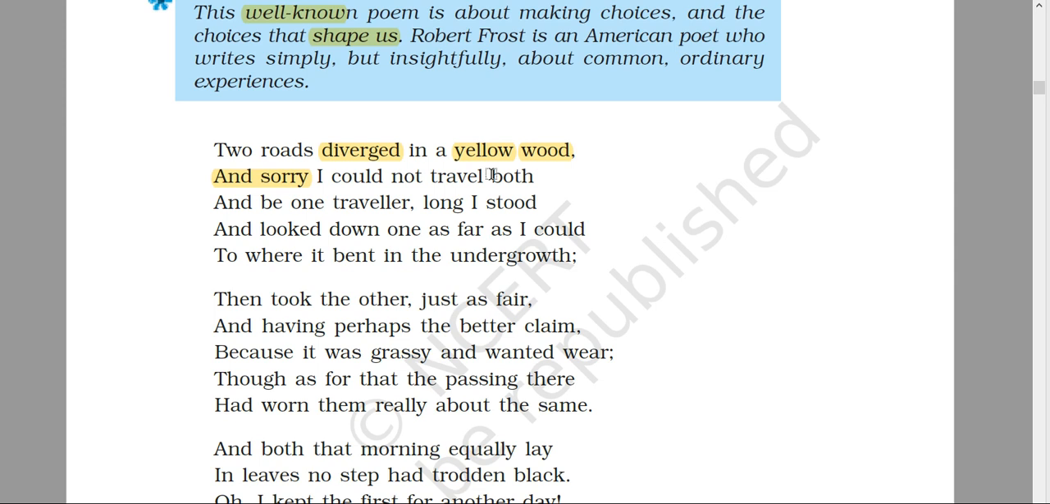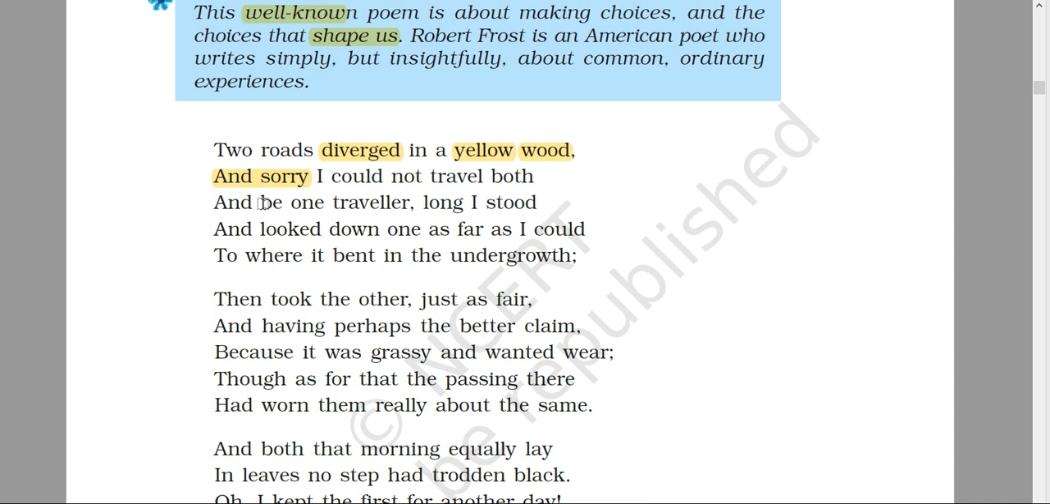The same way, we have got so many choices, and we are sorry because we cannot choose so many things. We can choose only one thing out of these choices. So that's happening with the poet himself. He has got two choices. He has got two roads in front of him, and he is sorry. And why is he sorry? Because he could not travel both. He could not go through both those roads and be one traveler.